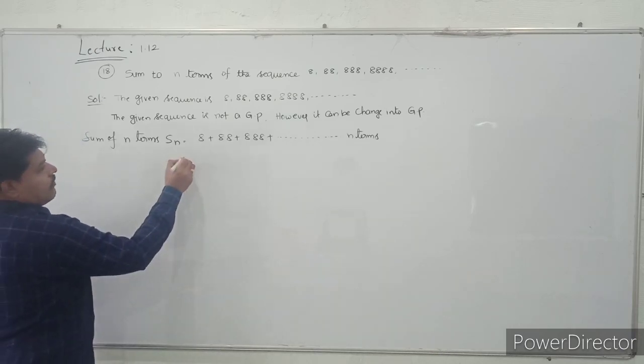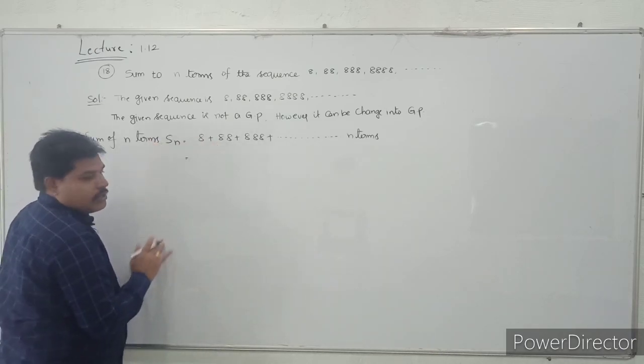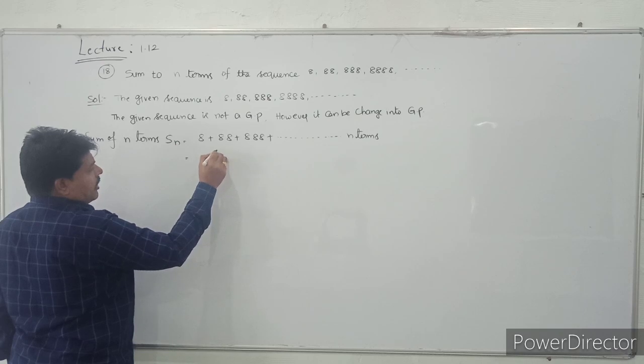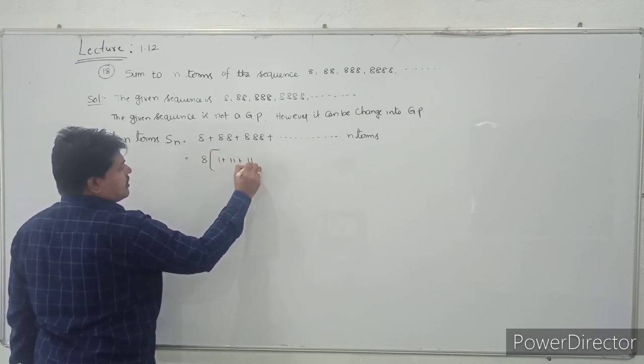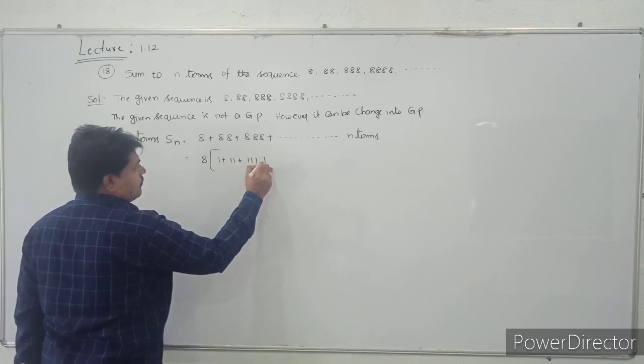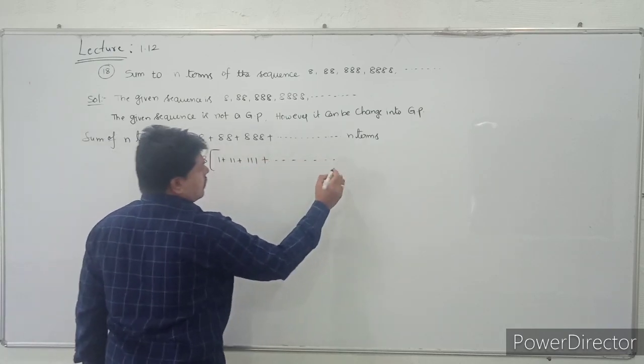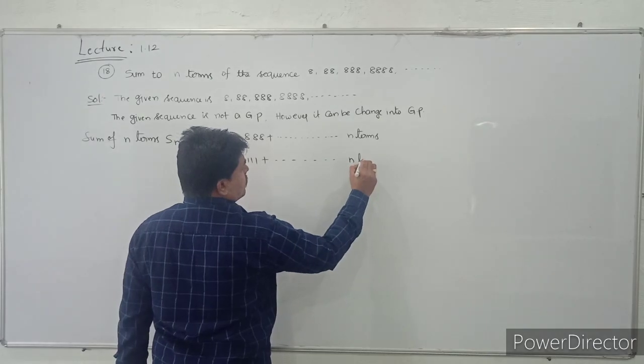First, what I will do is take 8 common. If you take 8 common, it will become 1 plus 11 plus 111 plus and so on up to n terms.